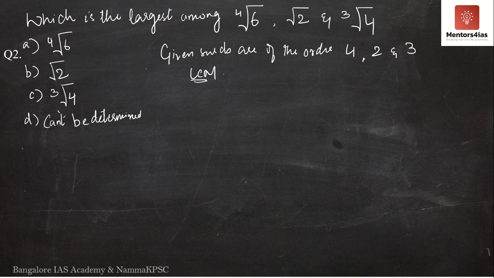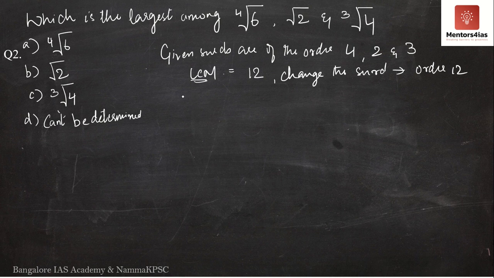Now, what is the LCM of 4, 2 and 3? See, we have already done LCM and HCF, so by now you should know how to take the LCM. When you have 4, 2 and 3, 2 we can only take as 4. So what is the LCM of 4 and 3? 4 3s are 12. So their LCM of 4, 2 and 3 is 12. So what will we do now? We will change each surd to a surd of order 12 so that we can now compare them.